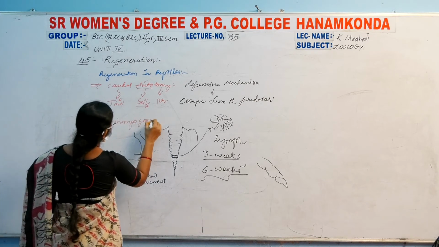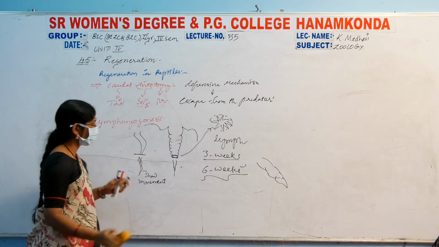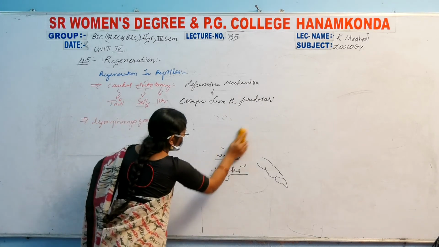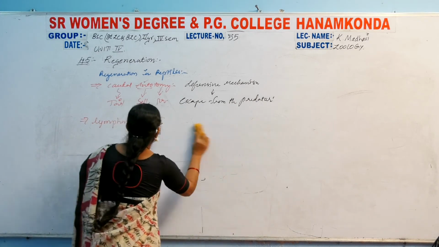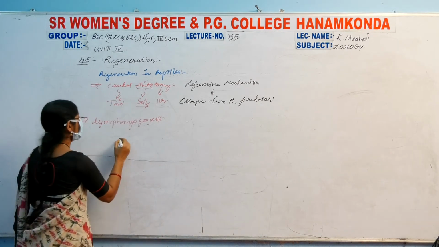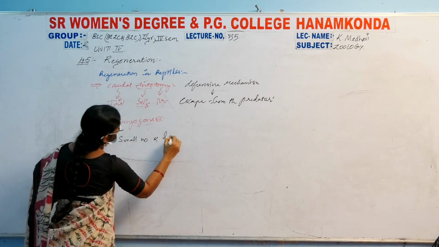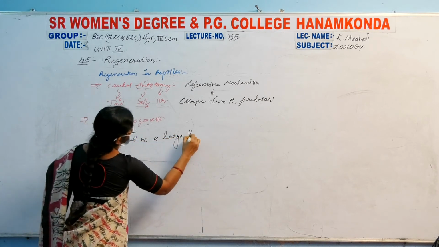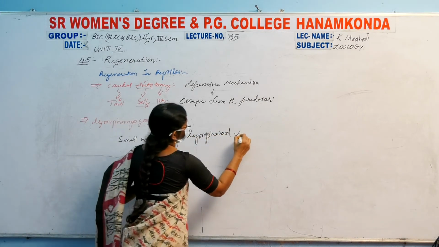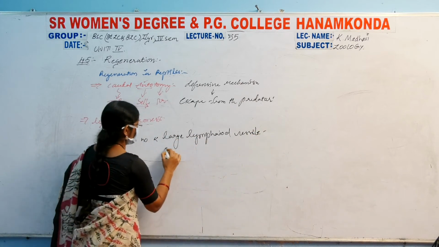Lymphoangiogenesis. What does lymphoangiogenesis mean? The lymphoid tissues, the lymph nodes and lymphoid tissues, can all be damaged and they can produce this. A small number and large lymphoid vesicles are formed first.